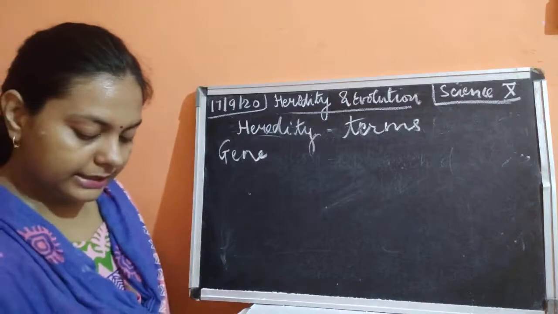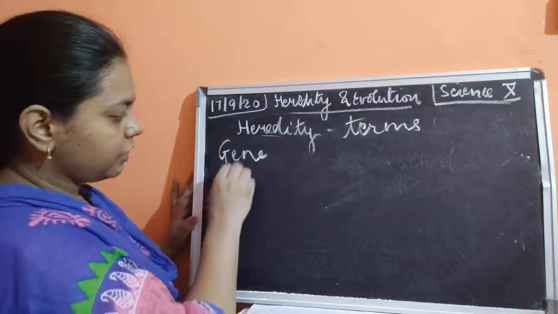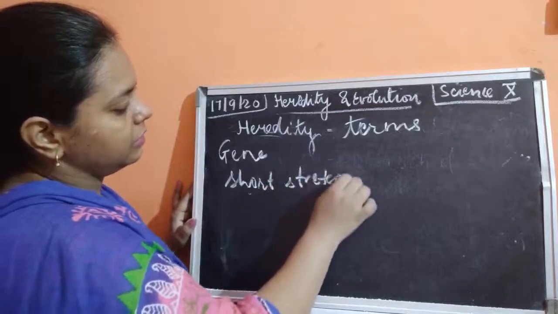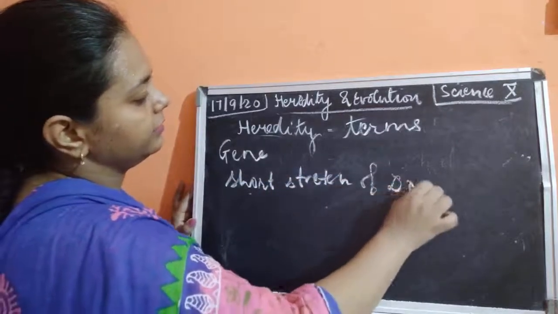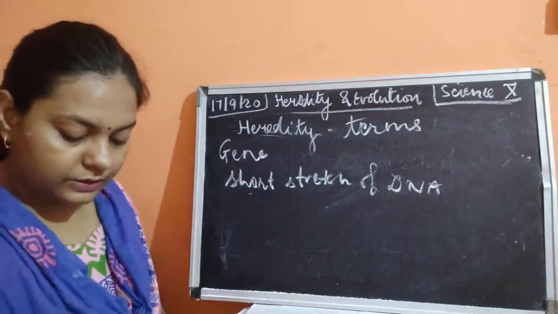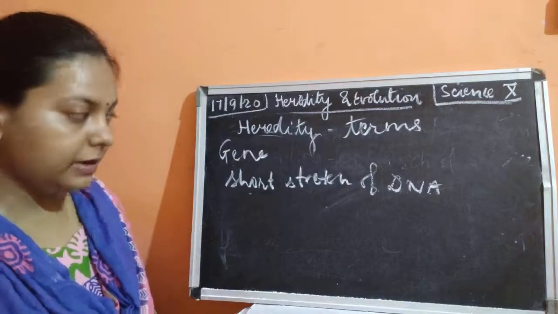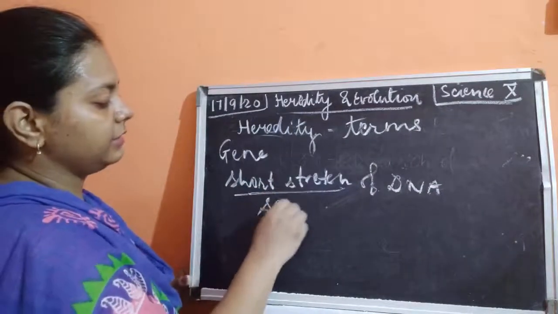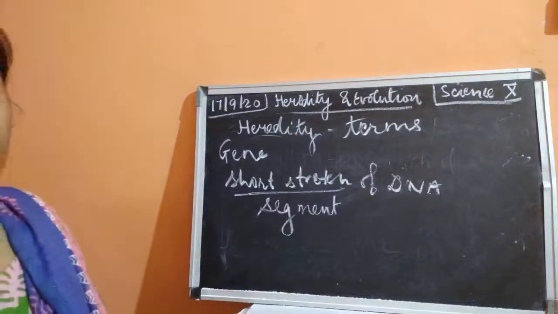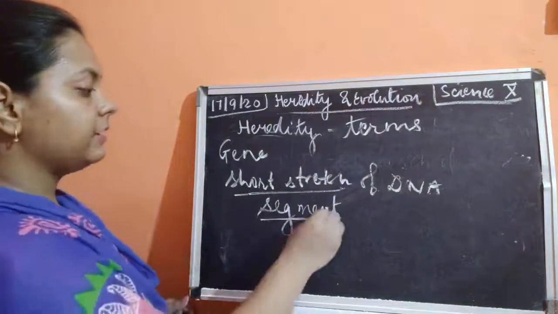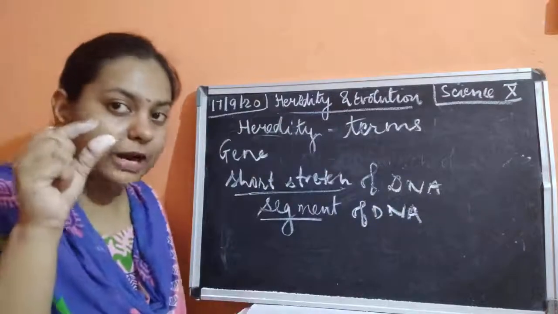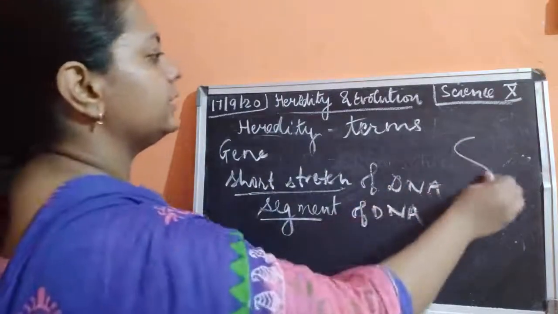So what is a gene? It is nothing but a short stretch of DNA which is going to be transmitted. The gene is a segment of DNA. Short stretch means it is a segment of DNA, a small part of DNA. Suppose that this is a DNA.